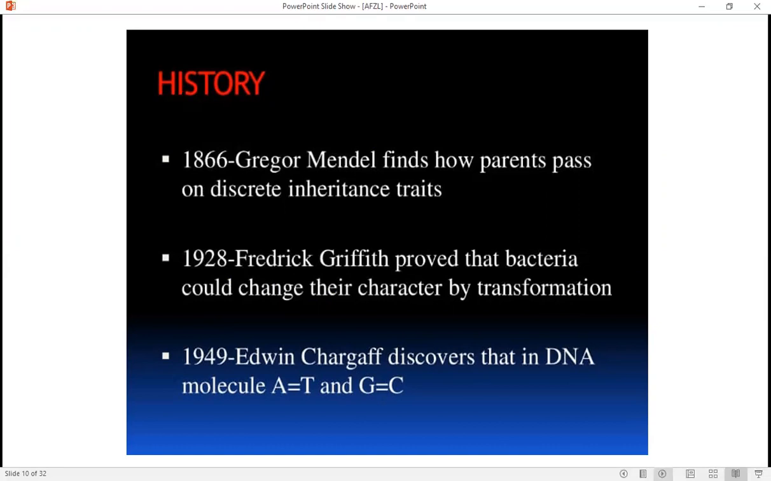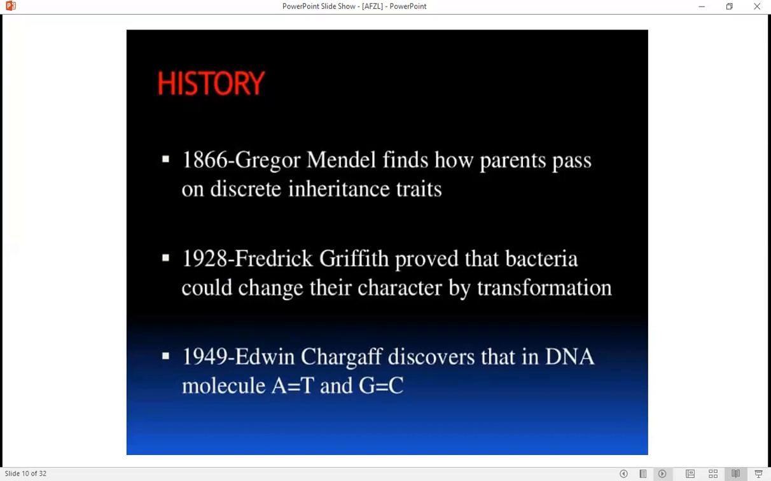In 1928, Frederick Griffith proved that the bacteria can change their character by transformation. Here is basically the discovery of the DNA. In 1949, Edwin Chargaff presented the Chargaff rule. In this rule, he concluded that the amount of adenine is equal to thymine and the amount of guanine is equal to cytosine.